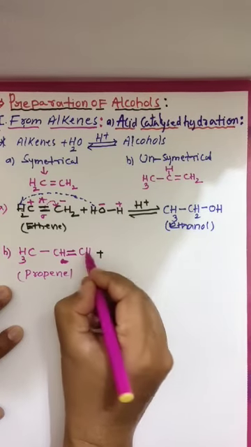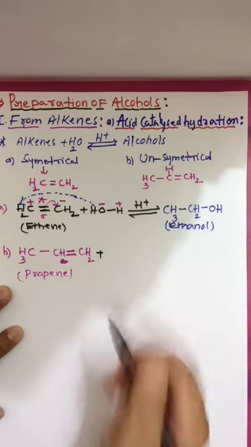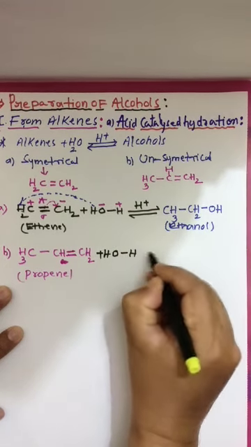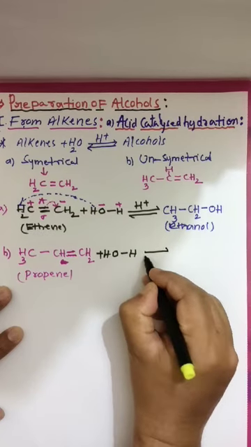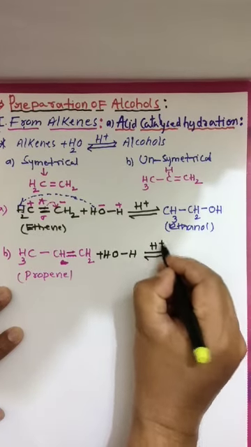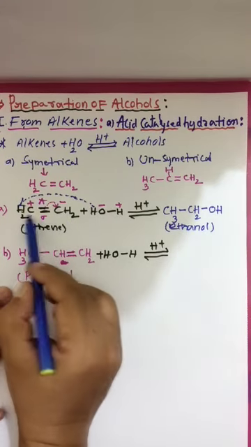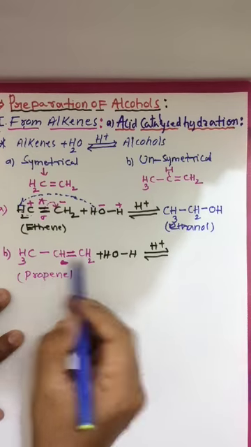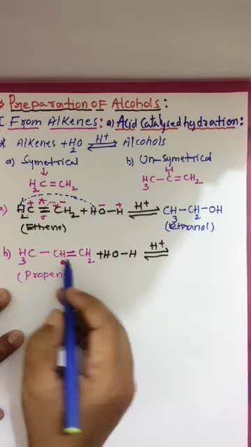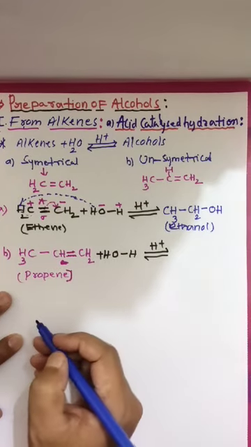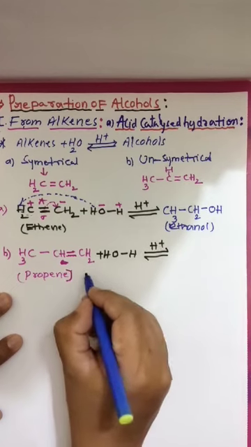Unsymmetrical alkene, in the presence of water, and it is acid catalyzed. Now look here. Due to symmetry, we can break the bond on any side. But here symmetry is not there. That's why we are unable to break the bond as we wish. We have to follow a particular principle, that is the Markovnikov rule.